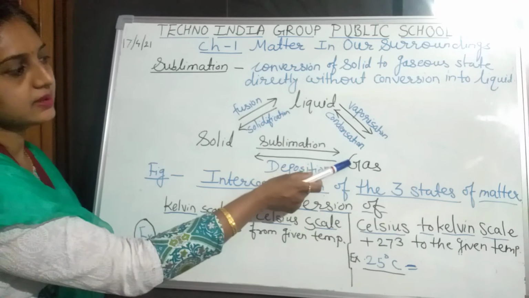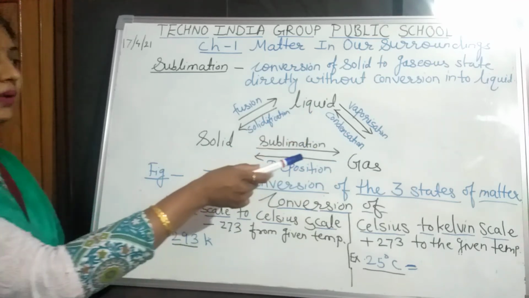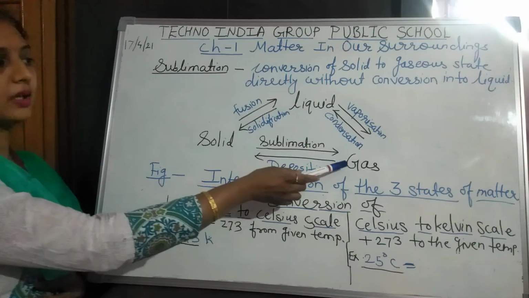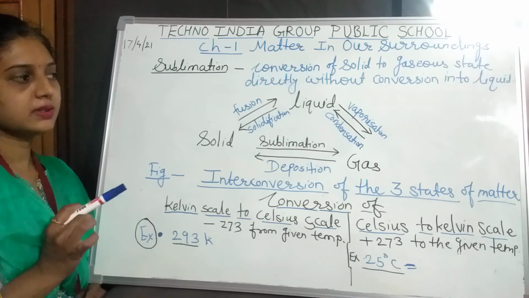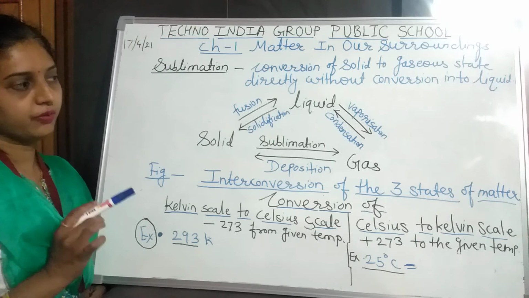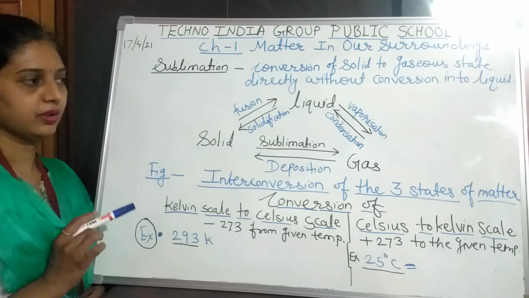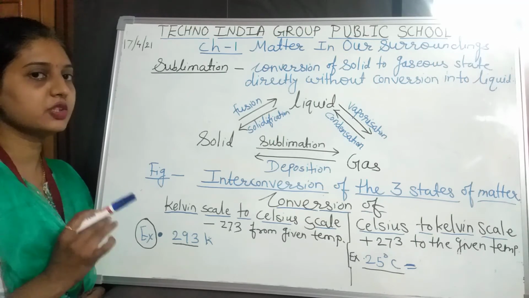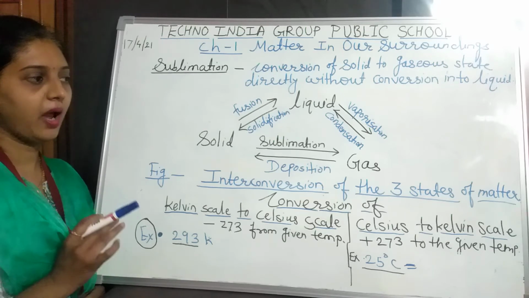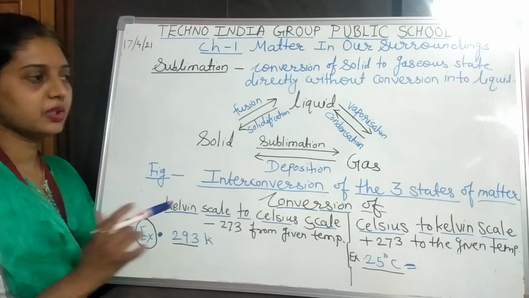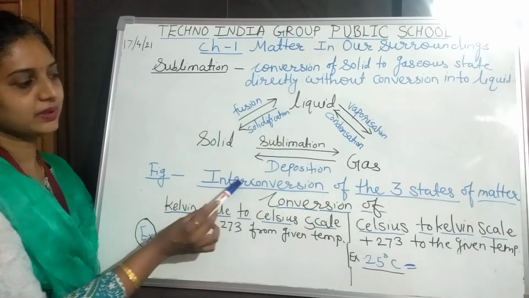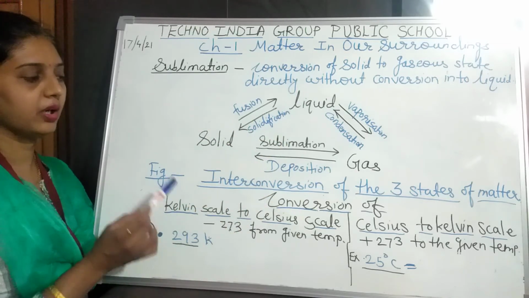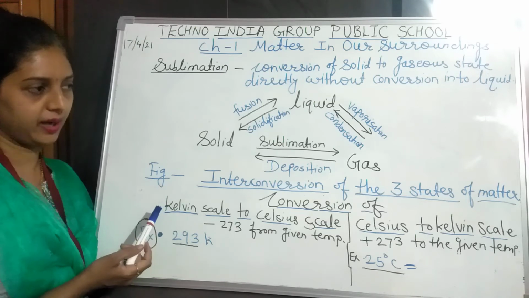And when the gaseous state is converted into liquid, when the steam is converted into the liquid state, that process is called condensation. When the gaseous state gets cooled, it converts into the liquid state. This is the diagrammatic representation of the interconversion of the three states of matter.